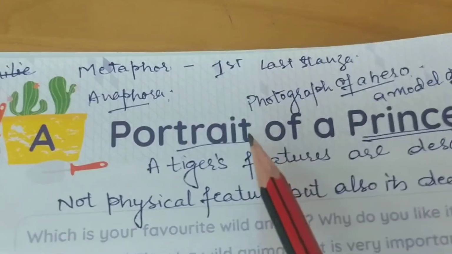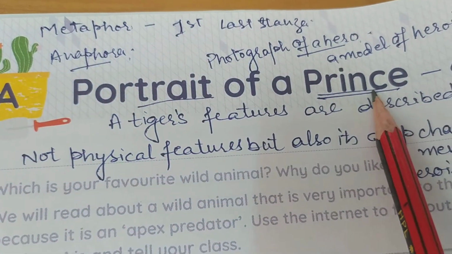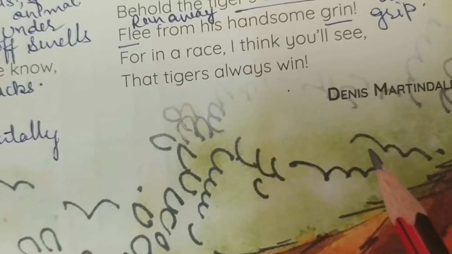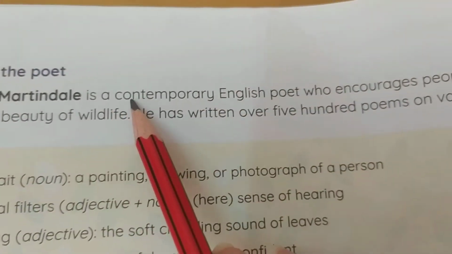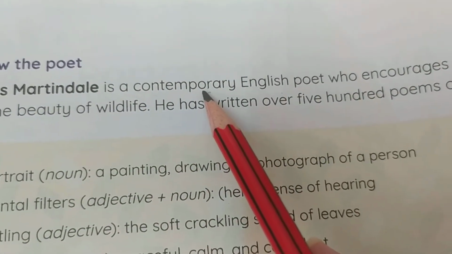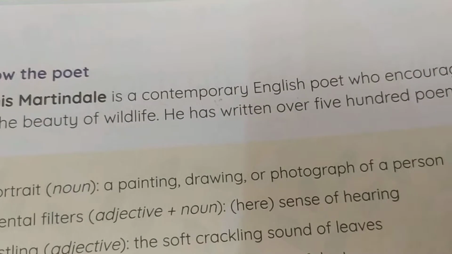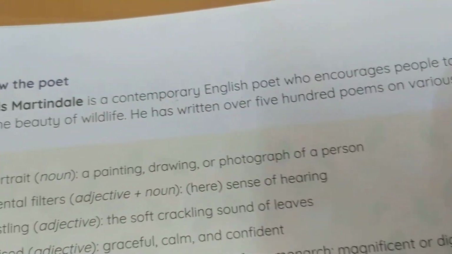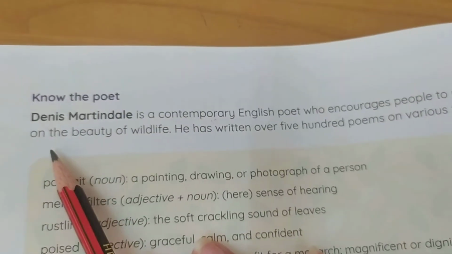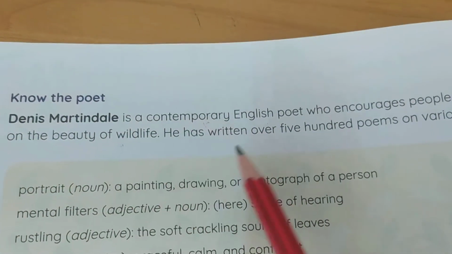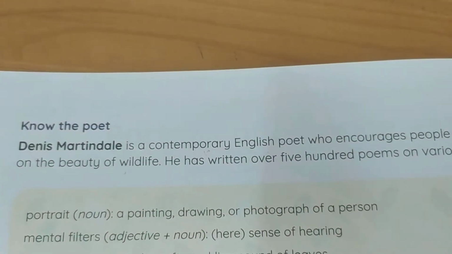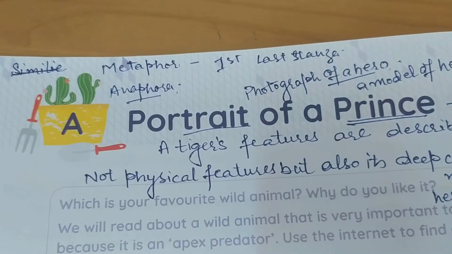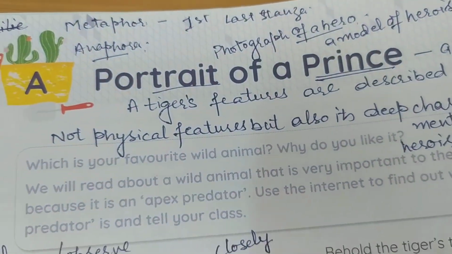Now let's come down to our section A. Our section A is a poem, Portrait of a Prince, and it is written by Dennis Martindale. Right? Who is Dennis Martindale? Let's read it first. Dennis Martindale is a contemporary, contemporary means nowadays, modern English poet who encourages people to reflect, reflect means think, on the beauty of wildlife. He has written over 500 poems on various themes. So he is a wildlife lover who loved nature and he wrote many poems on wildlife.